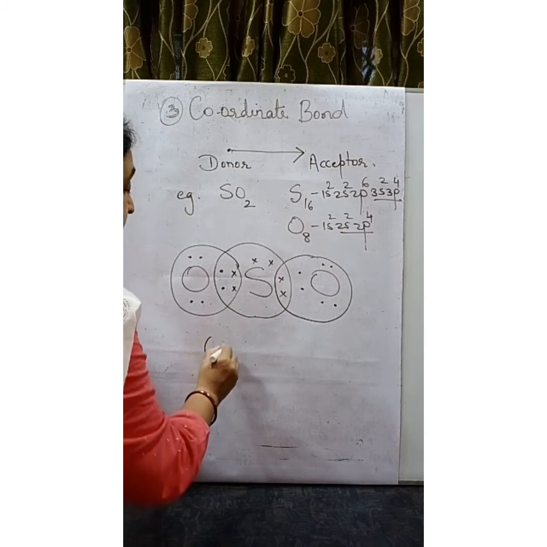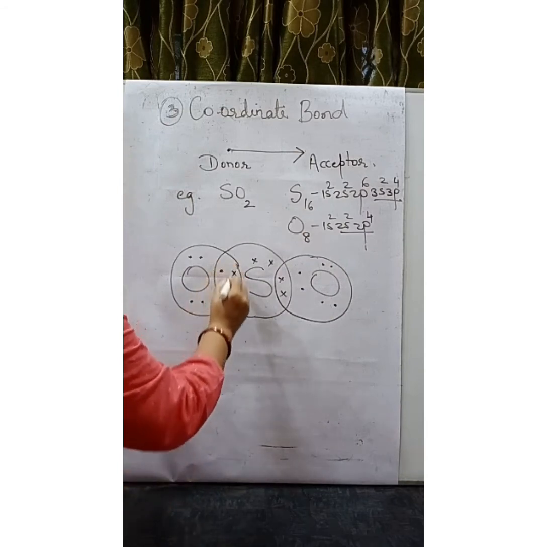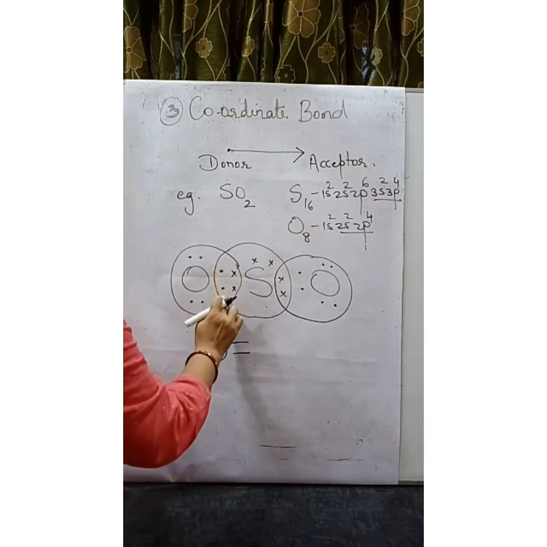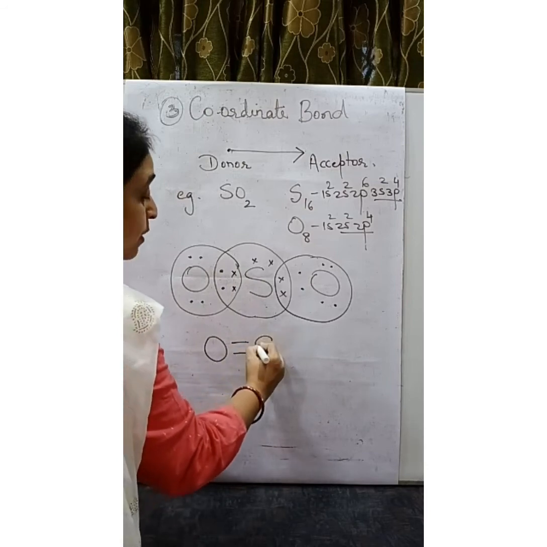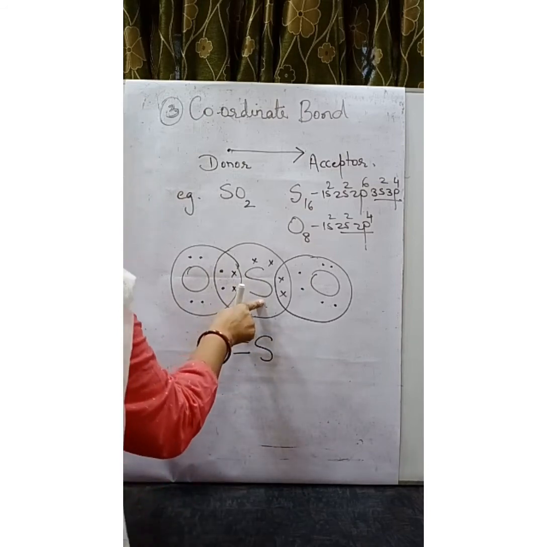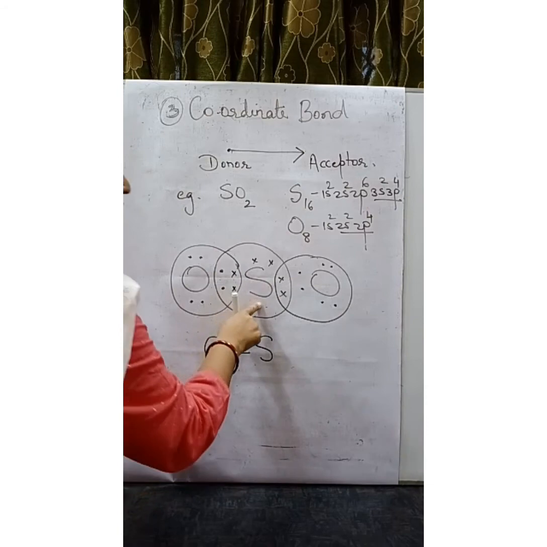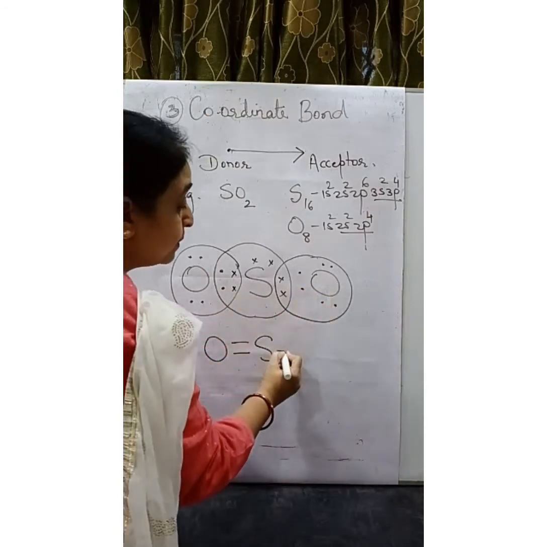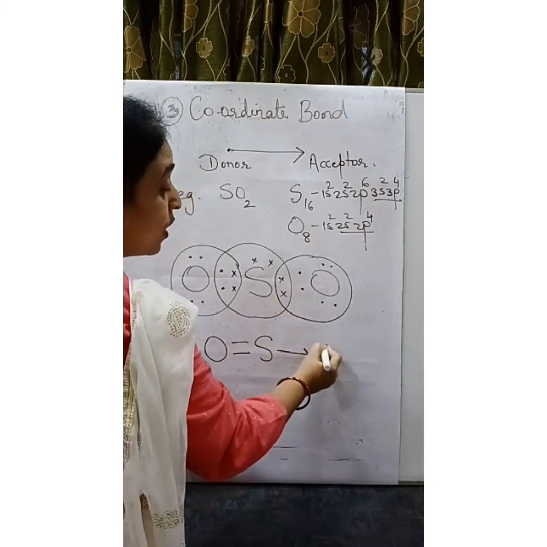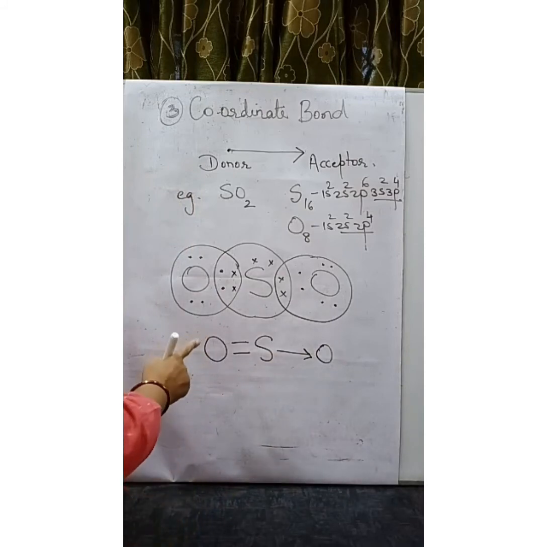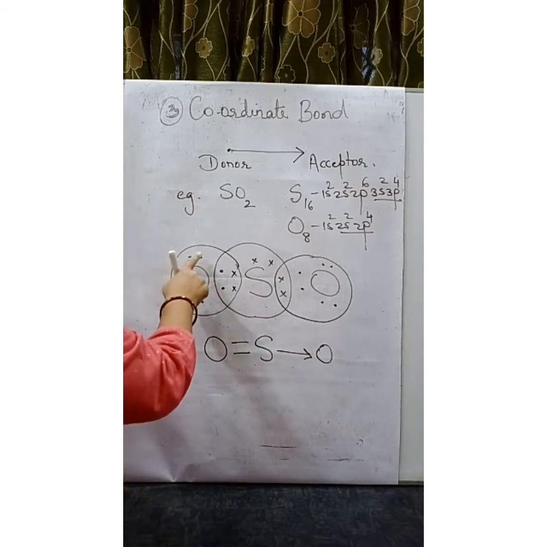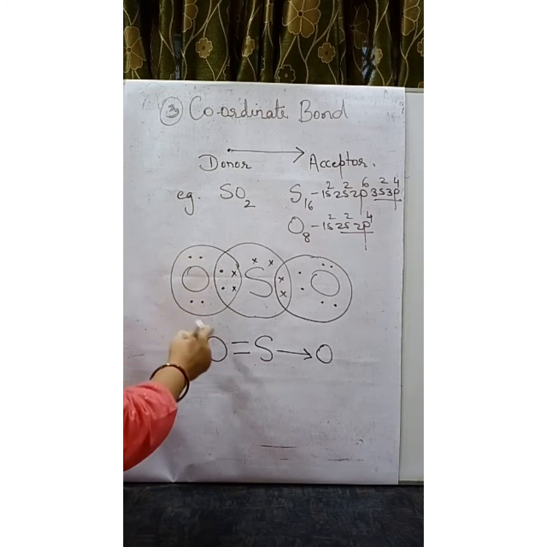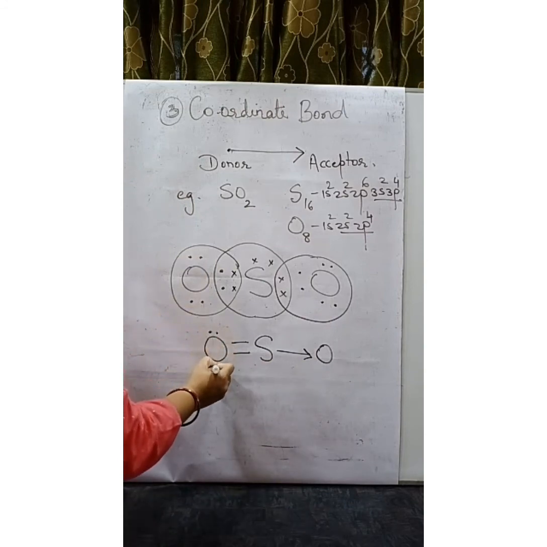Here you can see the area of intersection, 4 electrons are mutually shared. So it is a double covalent bond. Now sulfur is giving, so sulfur is a donor. Oxygen is an acceptor. So the arrow goes from donor to acceptor. We can put the non-bonding electrons here. 4 electrons or 2 lone pairs are there on this oxygen.